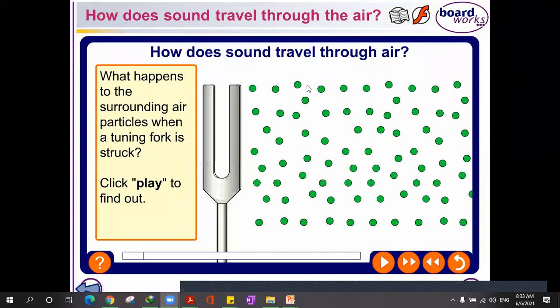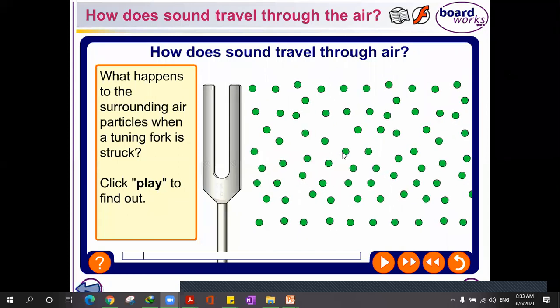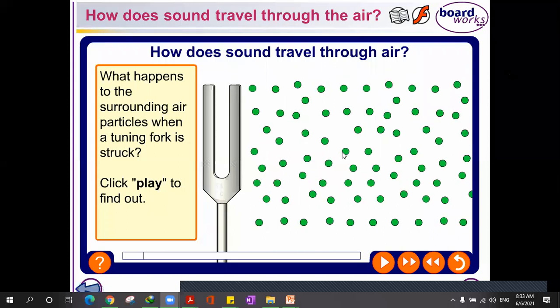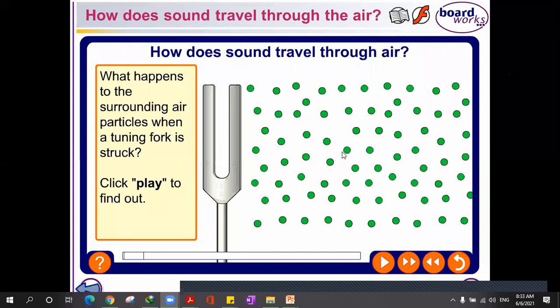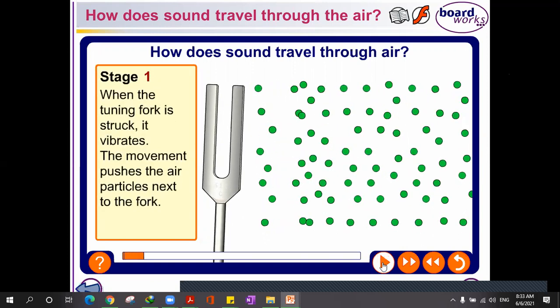Okay, guys? So again, these green circles are representing the air particles around us. Of course, we can't see them, but he made them in this circle so we can imagine what's going on. So now the fork will strike in order for it to vibrate. The vibration will move through them all. Can you see what happened once we start vibrating it? What happened to the air particles? Can you see that sound is moving through them? They are vibrating. Yes, the sound started moving through them.